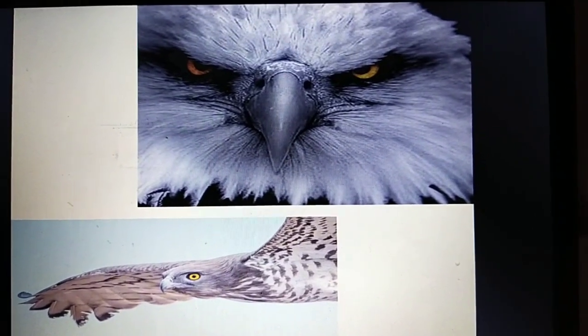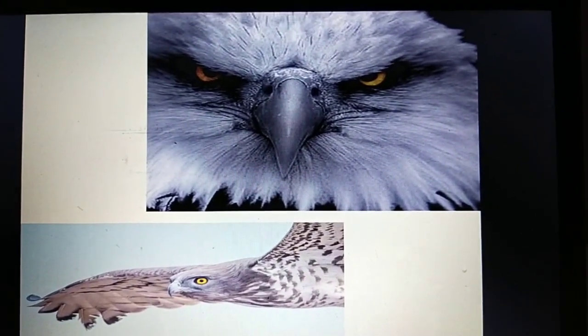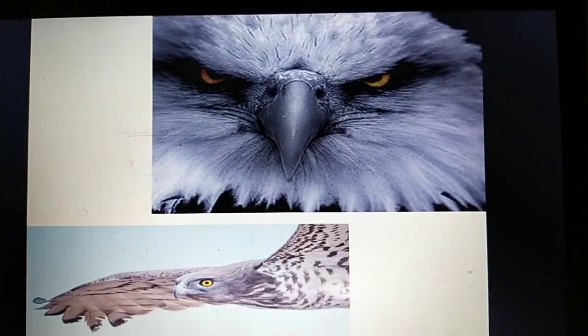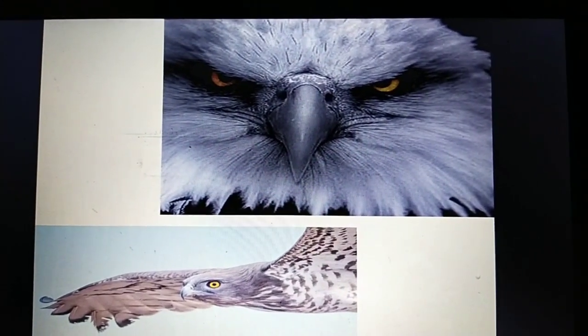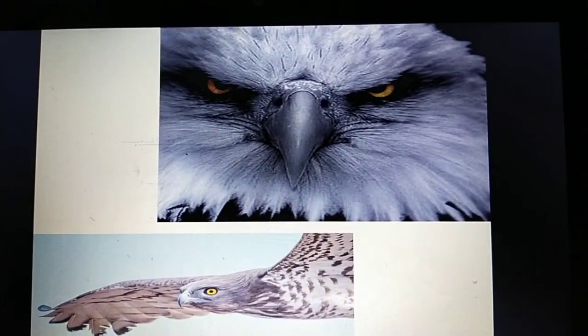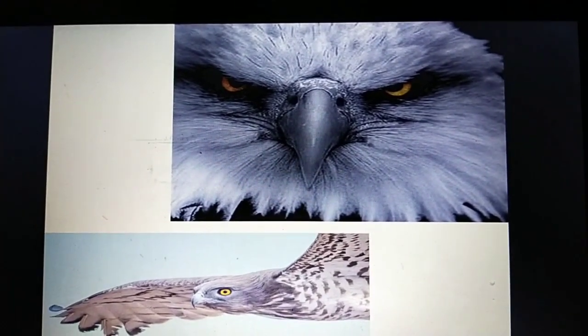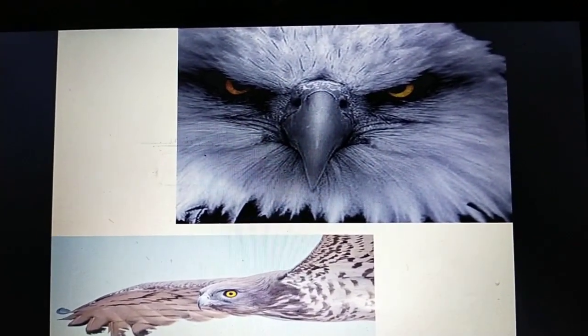Good morning, everyone. Today we go for the anatomy of the eye. Here I will put one picture, that is the picture of an eagle and eagle eyes.